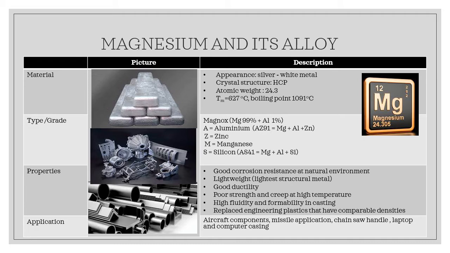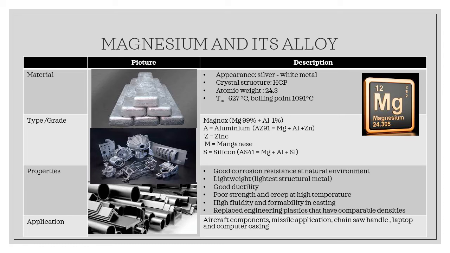Another type of alloy is magnesium alloy. Magnesium has a silver white appearance with a hexagonal close-packed structure. Shown here are the pictures of magnesium and its application. There are a few types of magnesium grade, which are Magnox, containing 99% magnesium and 1% aluminium, AZ91, which is a combination of magnesium, aluminium and zinc, and AS41, which is a combination of magnesium, aluminium and silicon.